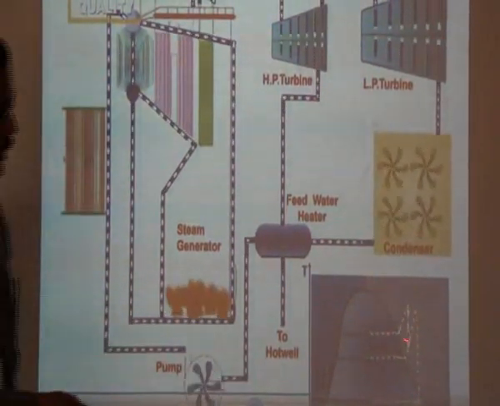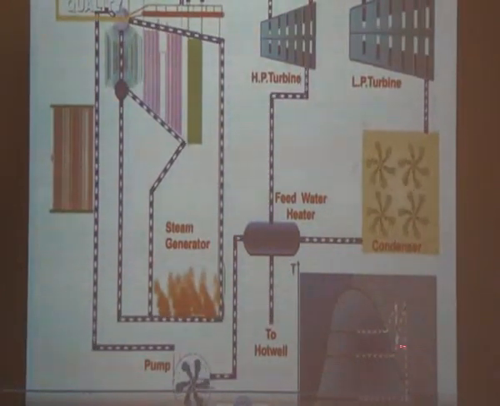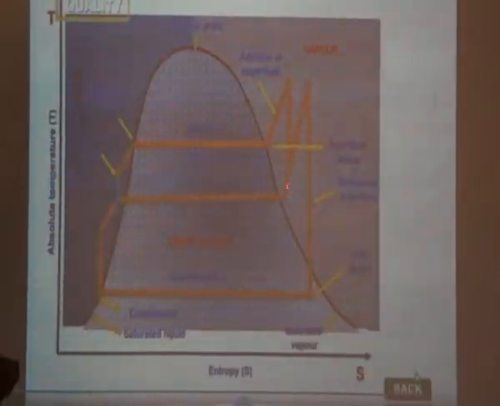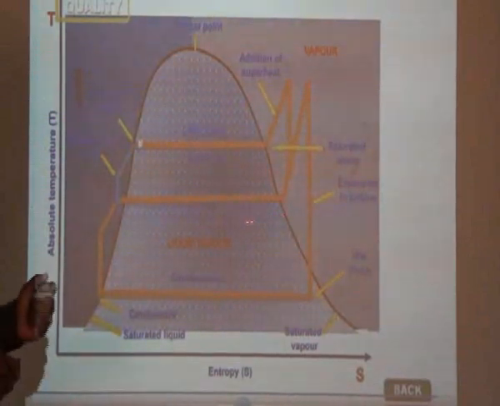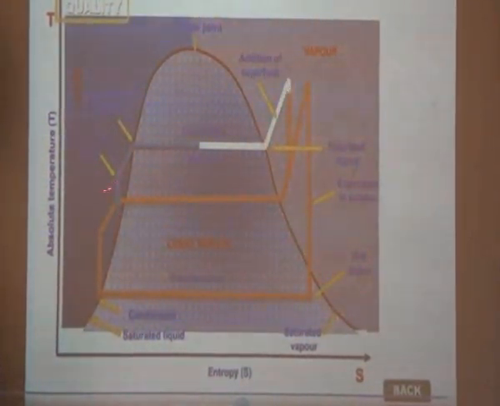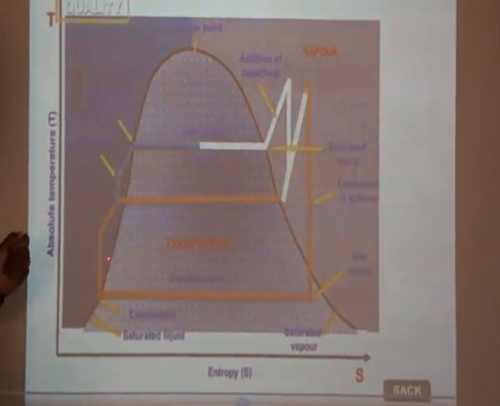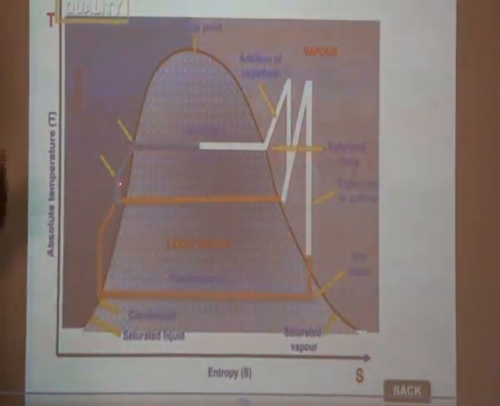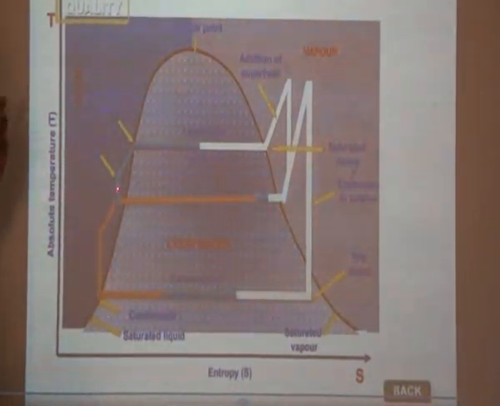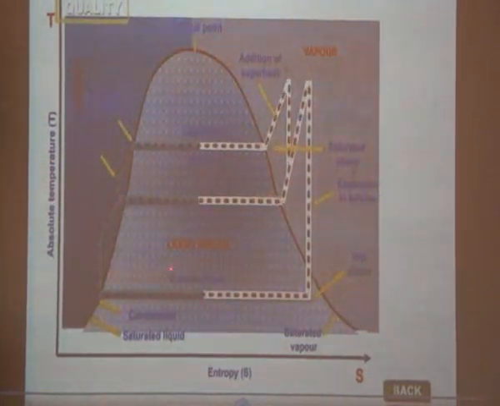So in combination, here you can see this TS diagram. To the reheating process, at the same time m quantity of steam may be bled off to preheat the feed water. This is the combination. Here we have 2 different types of pumps. Pump 1 is used to pump up to the feed water heater. Then beyond that, one more pump is used to transfer the water to the boiler. Critical point, condenser, this is liquid water.